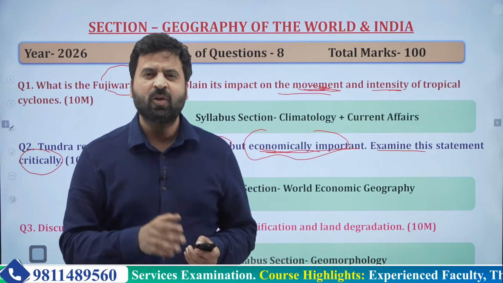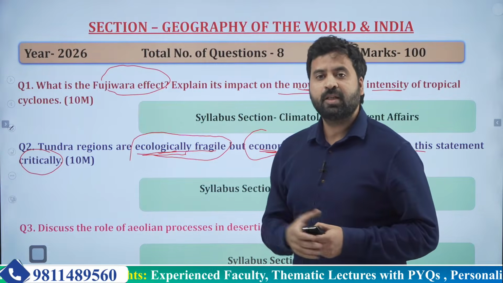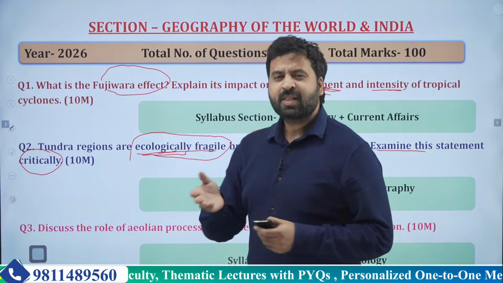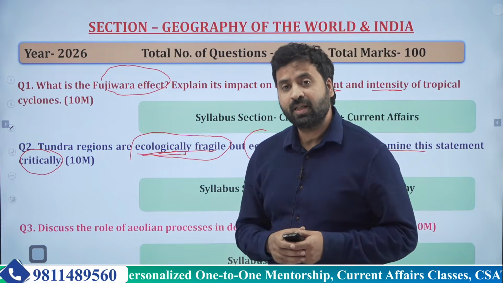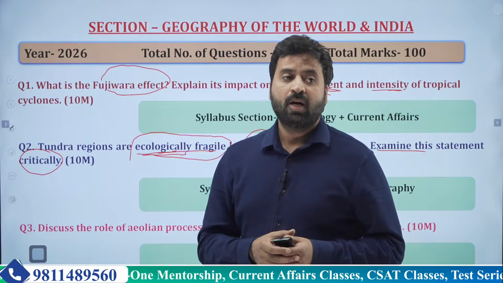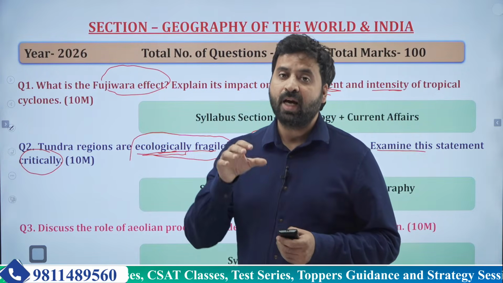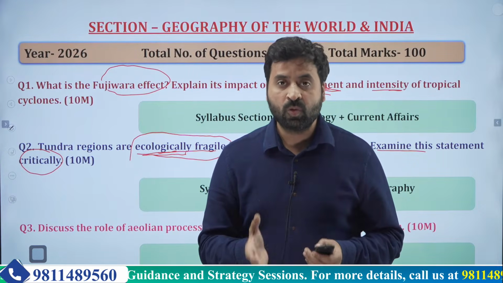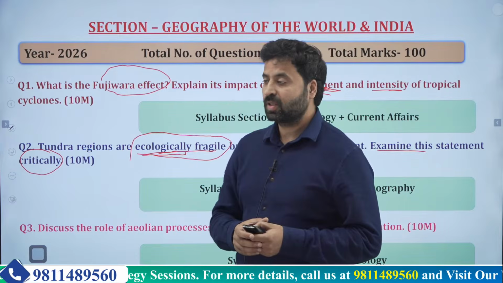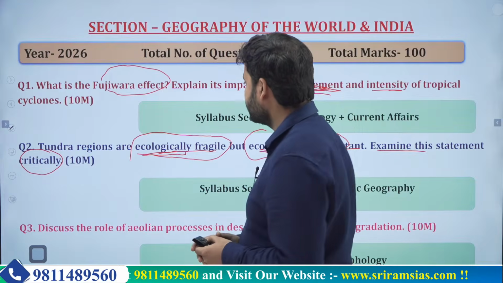So it is more of a static question, whereas the first question is related to current affairs. The second is a semi-current affairs, semi-static question, because the tundra region, especially the Arctic region, is in the news quite frequently: ice is melting, new routes are being opened, and Arctic states want to use those routes and utilize those resources. That is perhaps why UPSC might have asked such a question.